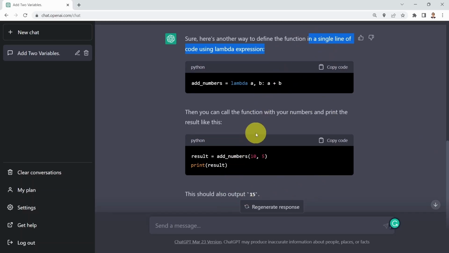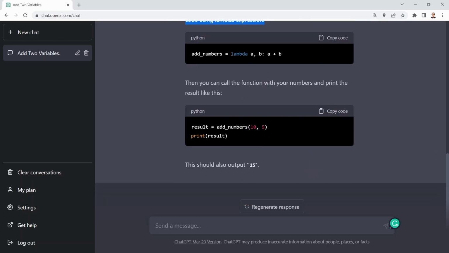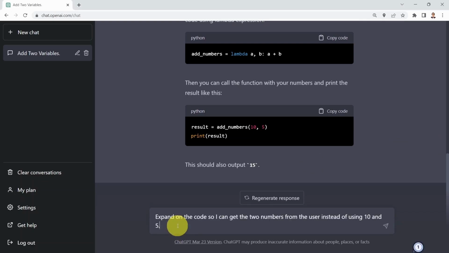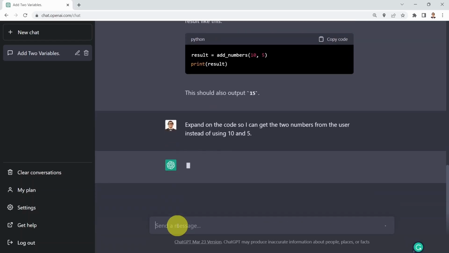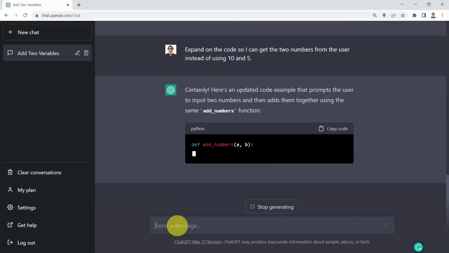Okay. Next, I would like to, for example, expand on that code so I can get the two numbers from the user instead of just using predefined values, which are 10 and 5. Well, I can just say, please expand on this code so I can get two numbers from the user instead of using 10 and 5. And here we go, certainly.